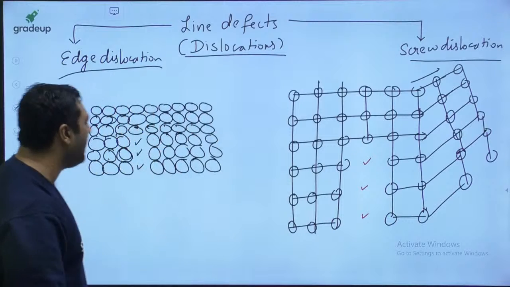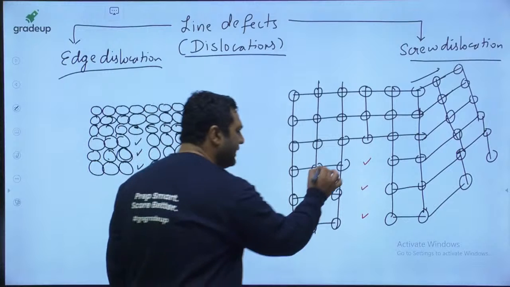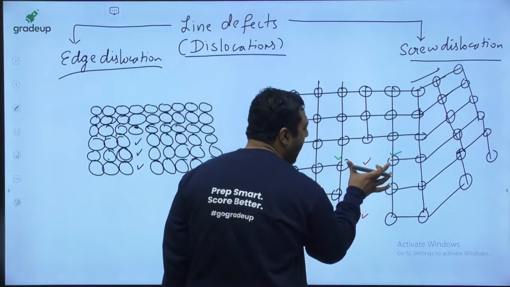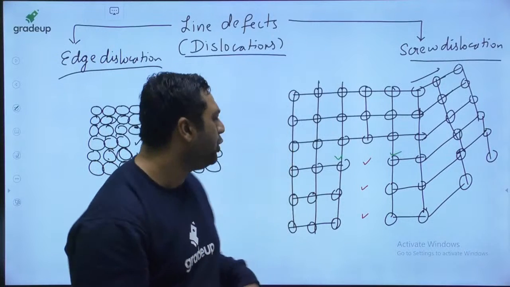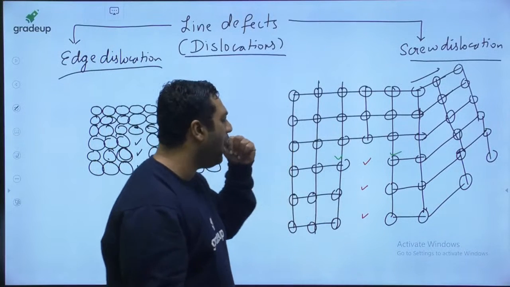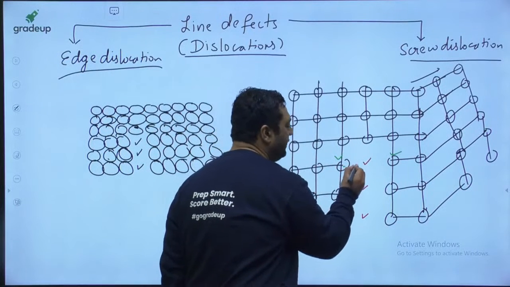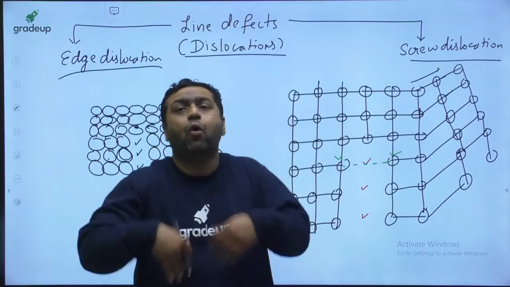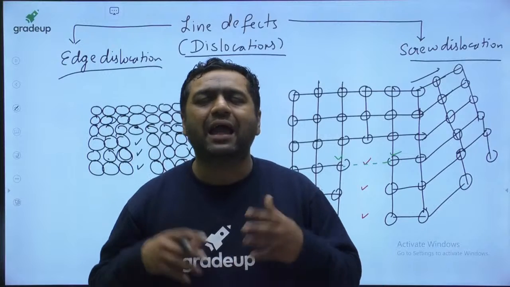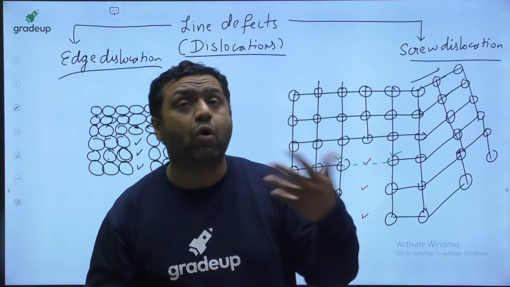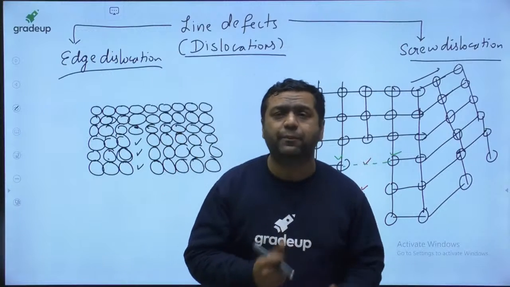So what will happen here, my dear, is that for this atom and this atom, the gap between these atoms is going to be more than the bond length. Why? Because the intermediate atom is going out, as it is a vacancy. In the first class I told you, when the gap between 2 atoms is more or less than the bond length, they will have some kind of attraction or repulsion.